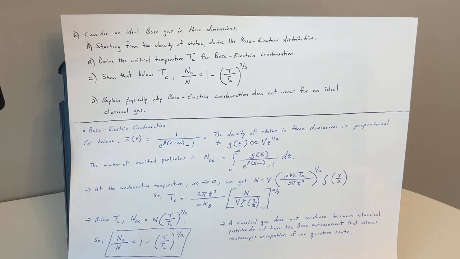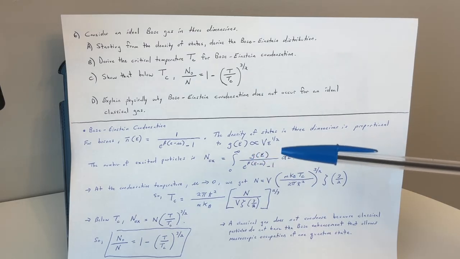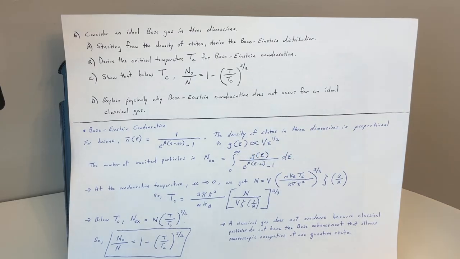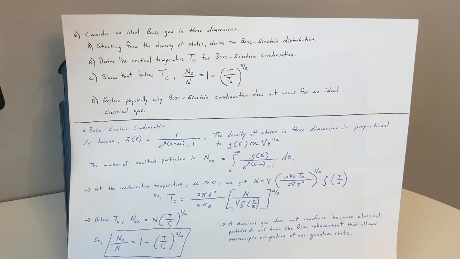So that's canonical stuff. Very important. The density of states in 3 dimensions, g of epsilon, is proportional to V epsilon to the 1/2. And all this stuff on this practice exam is important. Very, very good to know.